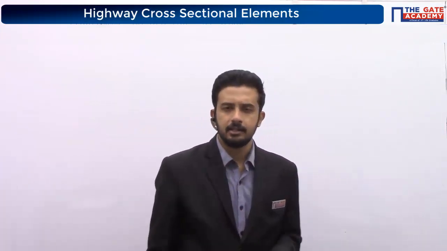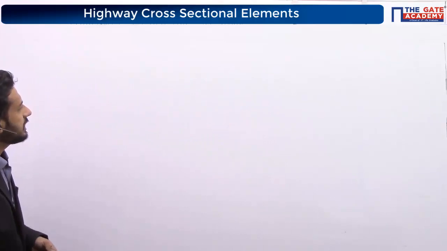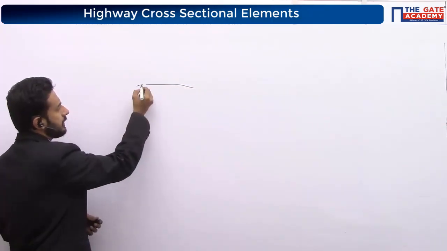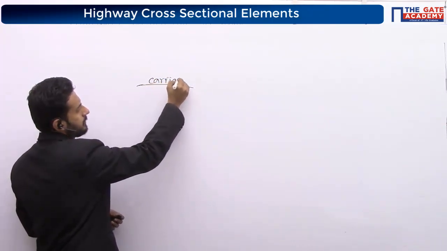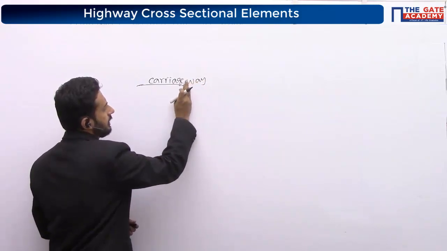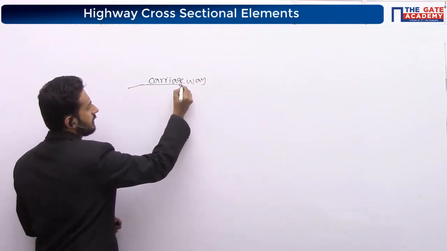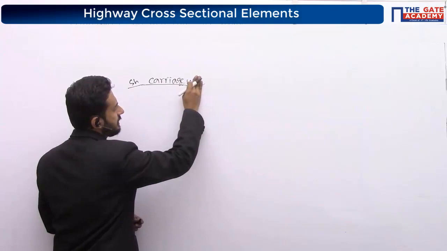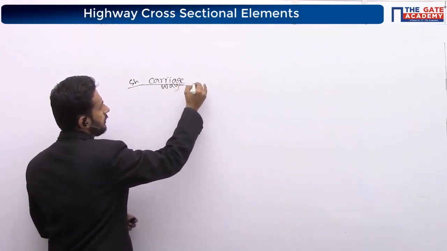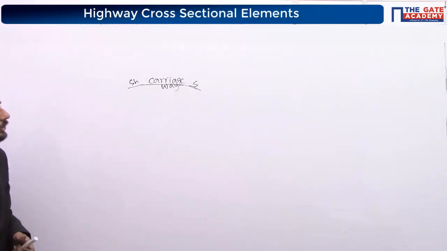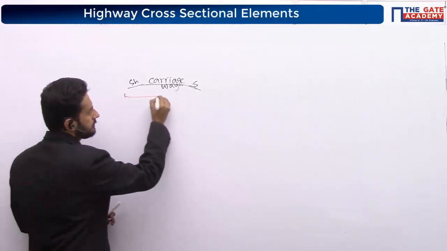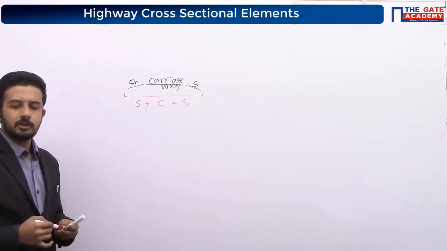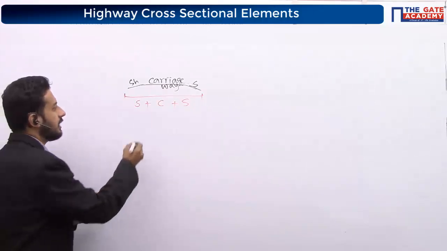Now a few points I will tell, some I am adding, not that important, but still I will tell you. We have a carriageway, and some slight slope is also there for our carriageway. Carriageway means where the vehicles are moving. Then on both sides of the carriageway we have a shoulder also. If space is available, definitely we give a shoulder. From one shoulder to another shoulder, that is shoulder plus carriageway plus shoulder, we call that the formation width.